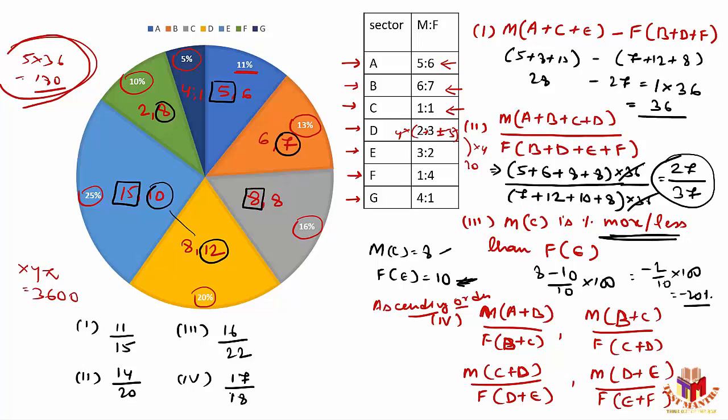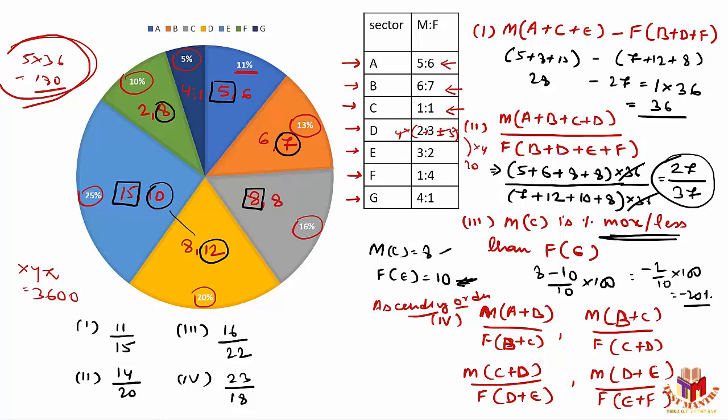Males in D and E combined. Sorry, I think I've written the wrong data, right? Males in D and E combined. So D is these two, 15 plus 8, 23. Not 17. 23 here. And number of females there is 10 plus 8, 18. Correct. Now arrange them in ascending order.